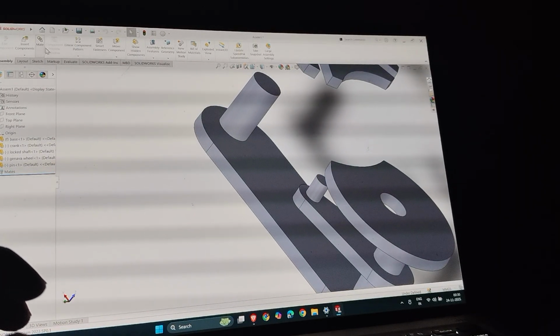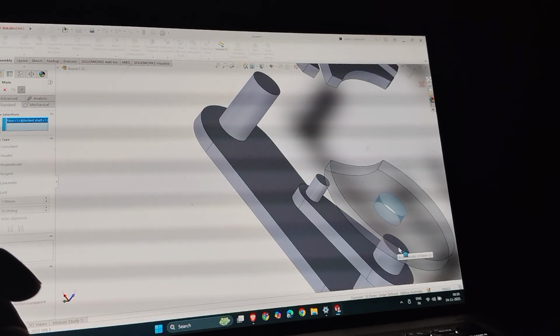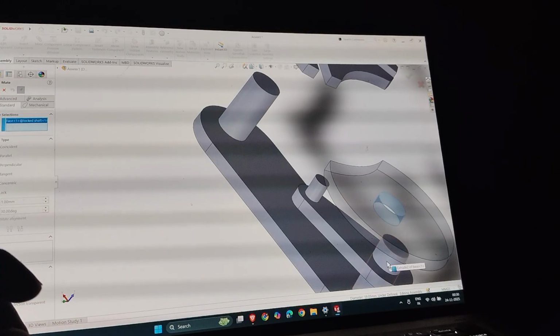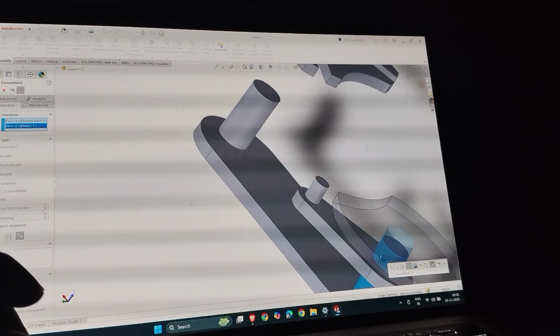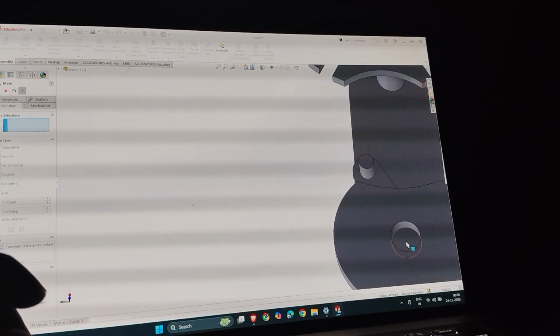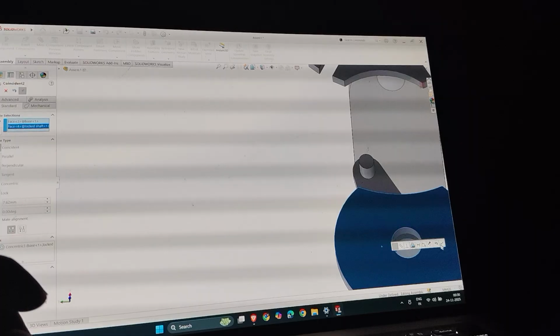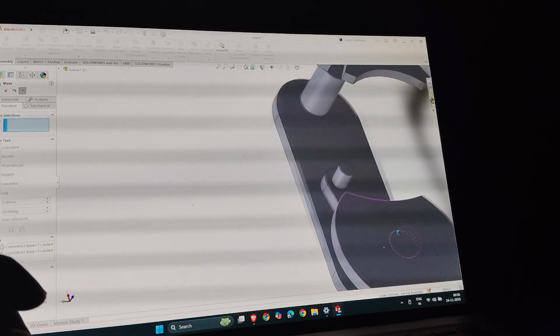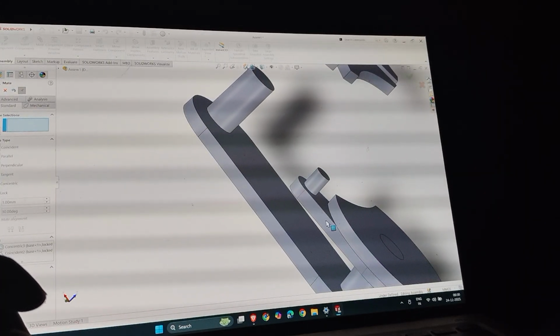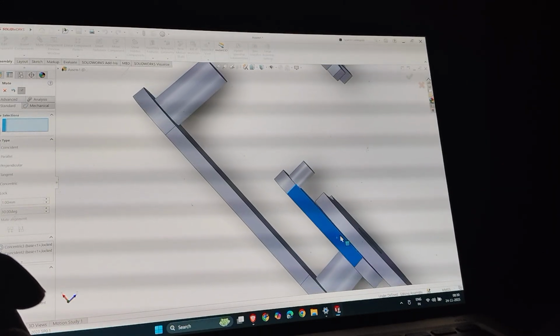Now select the mate again and do this, concentric. Now select the mate of this upper surface and this surface, both the same. Now I can move it manually.